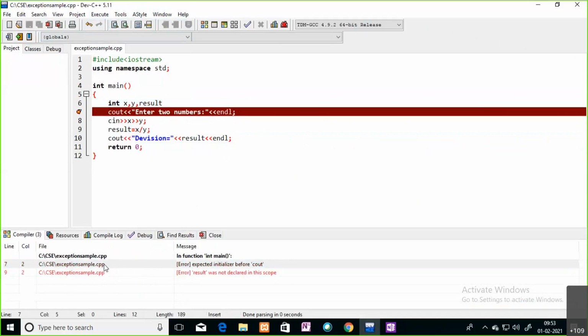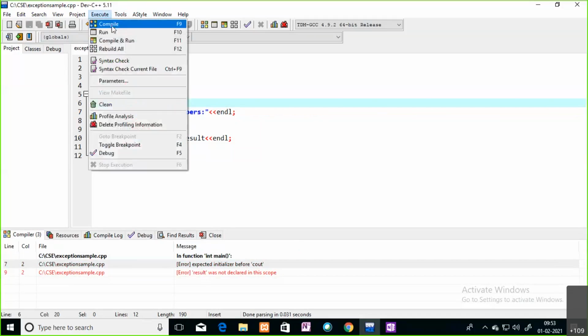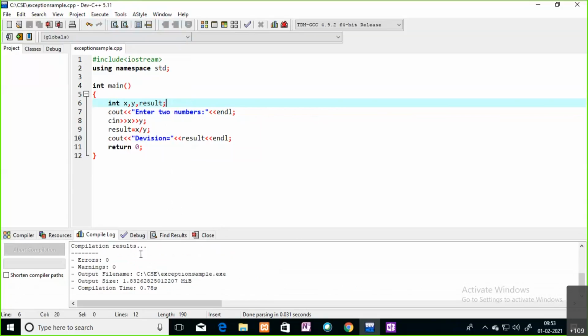You can see the error: expected initializer before the cout statement. That means it is expecting a semicolon. That is the reason it gives the error, so you can correct your code by seeing this red line. Placing the semicolon corrects it. Now your error is gone. If I compile the code, you get 0 errors and 0 warnings.